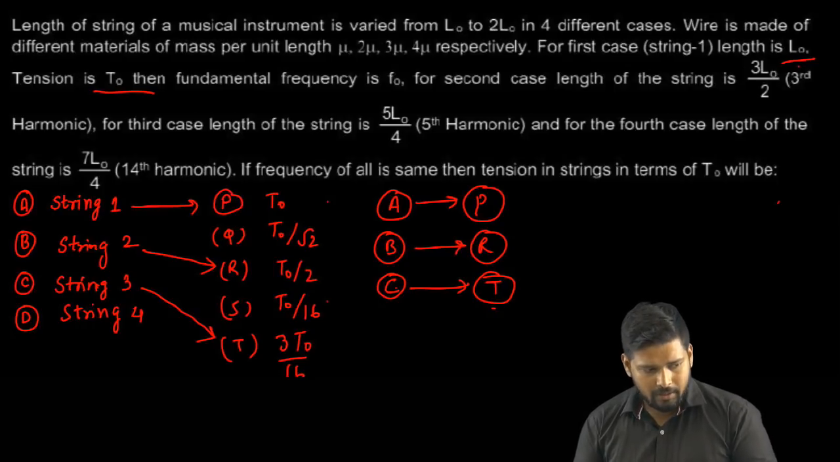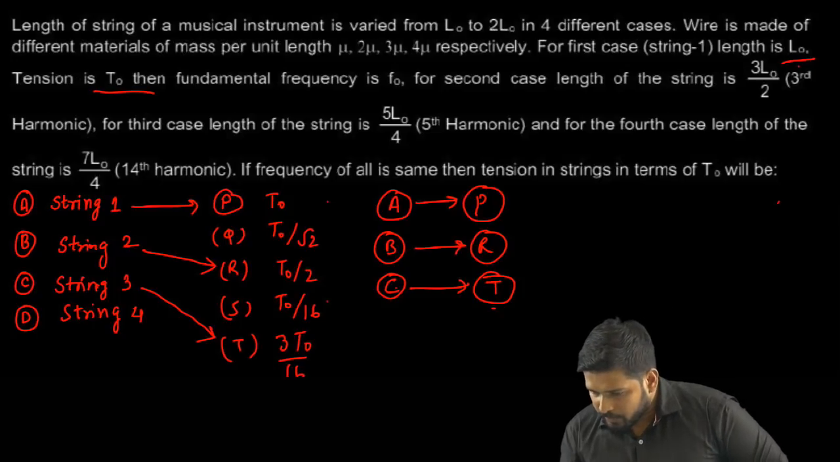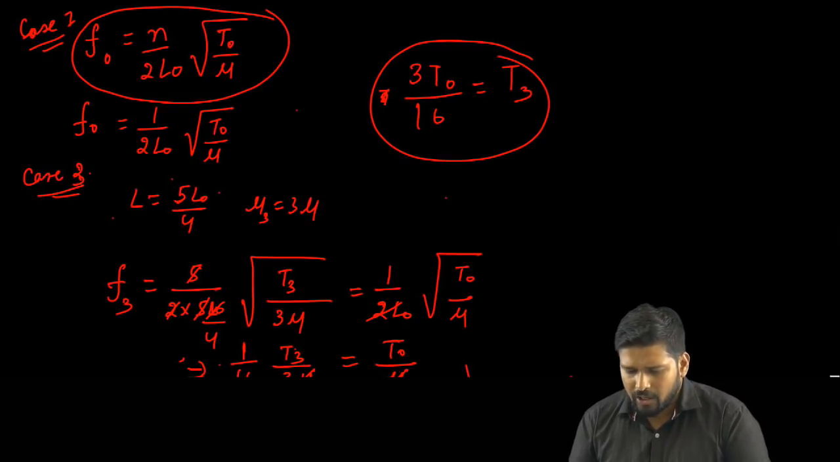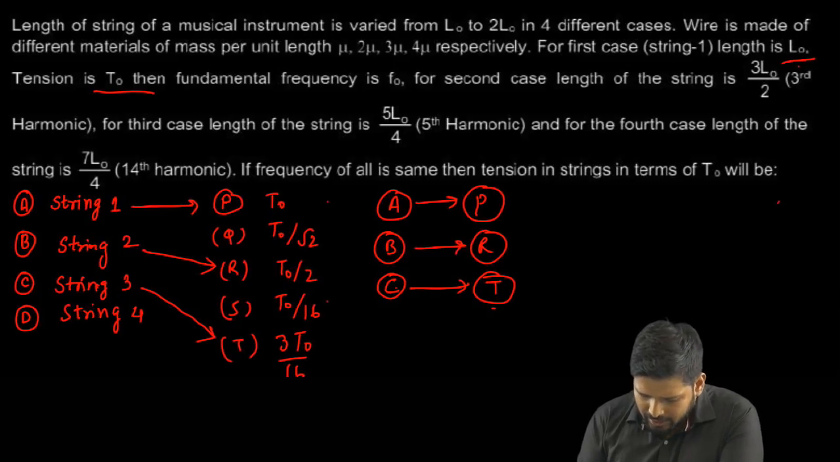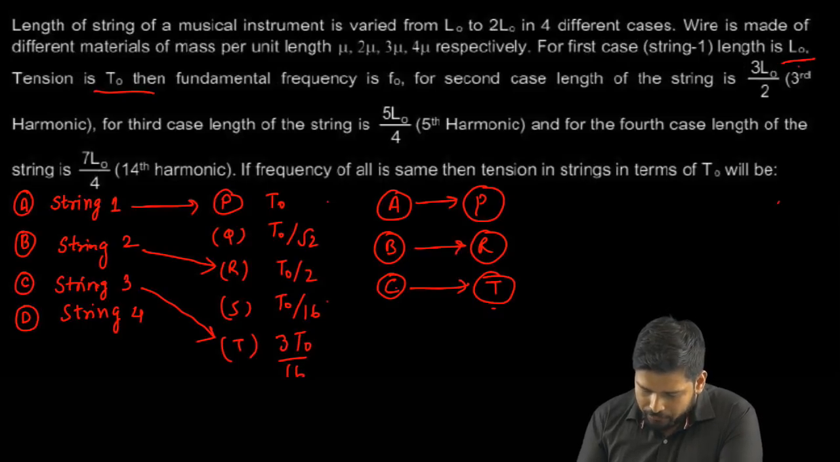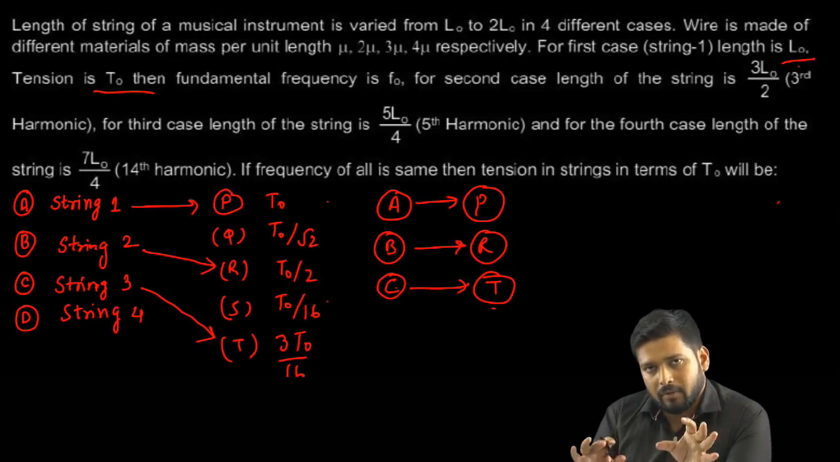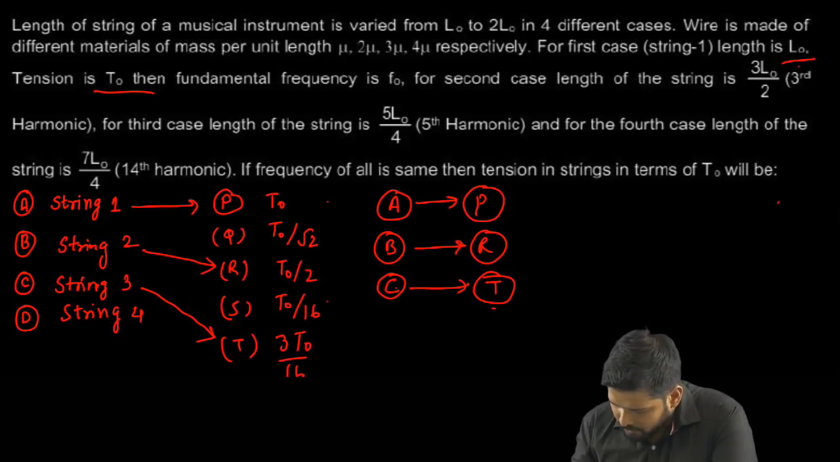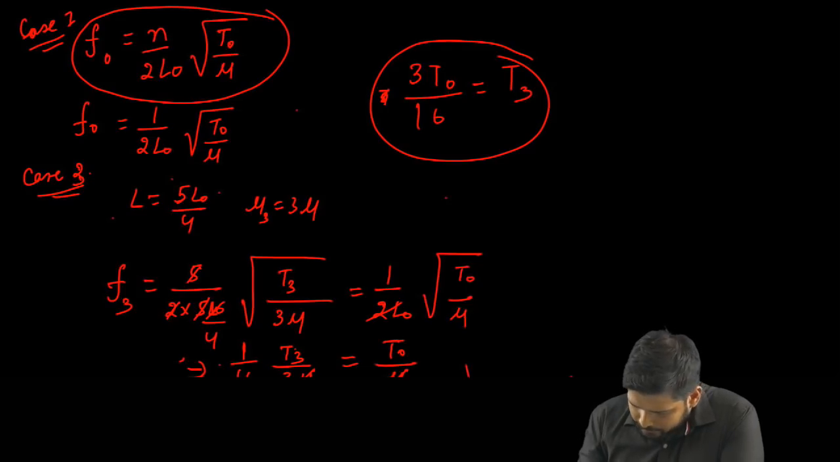Now we have just one last option to go, right? In the last option you have to use the same formula, and they have told us that in this case the harmonic is 14, so the value of n will be 14. The value of L is also given to us as 7 L0 by 4, and it is the 14th harmonic. So n will be equal to 14, and instead of L I have to write 7 L0 by 4. And if you calculate that, you'll find out, I'll just do it.